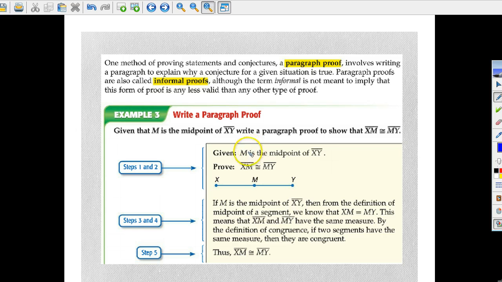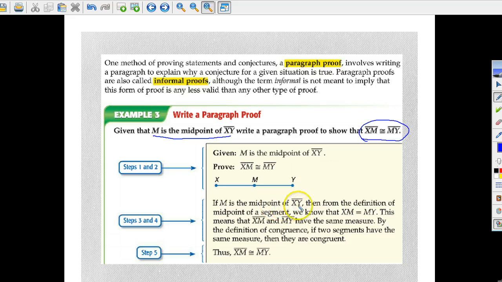Alright, so what's given? M is the midpoint of XY. That's what they give you. And prove, they want you to prove this part. So in steps 1 and 2, you state the given and what you are trying to prove. Steps 3 and 4, you're going to write in a paragraph.